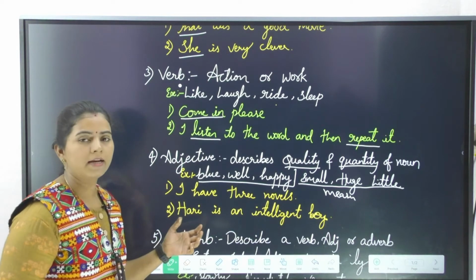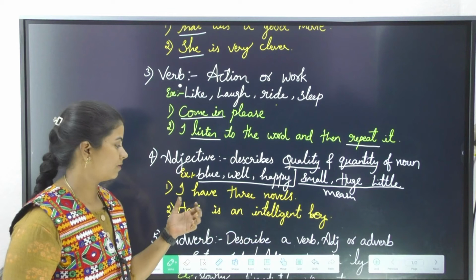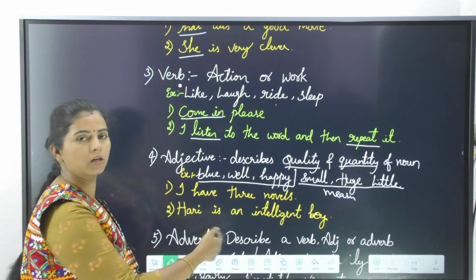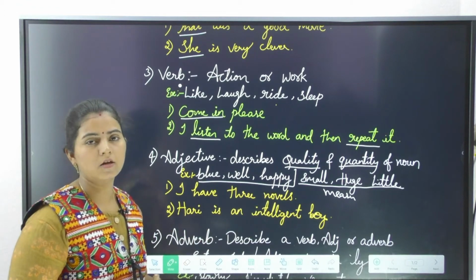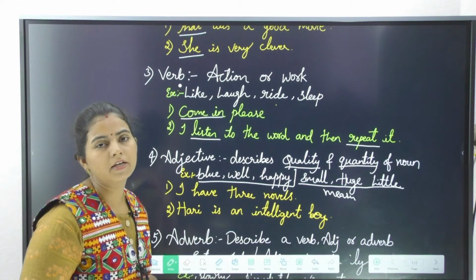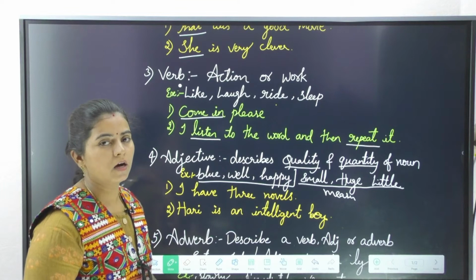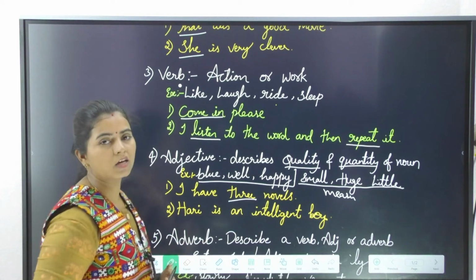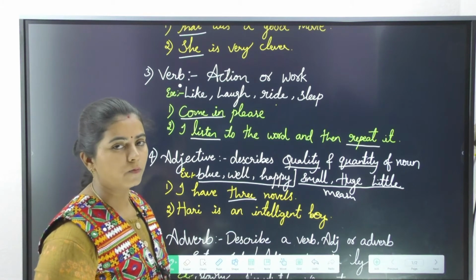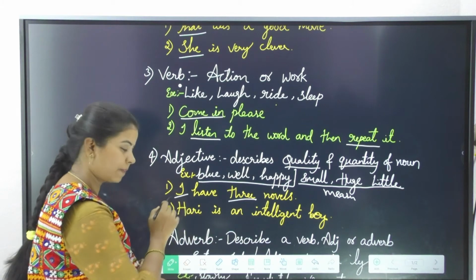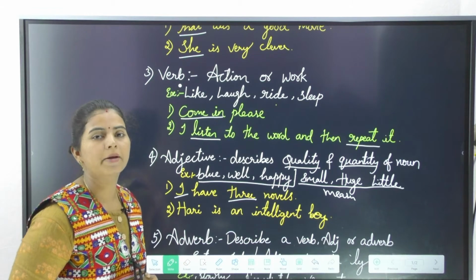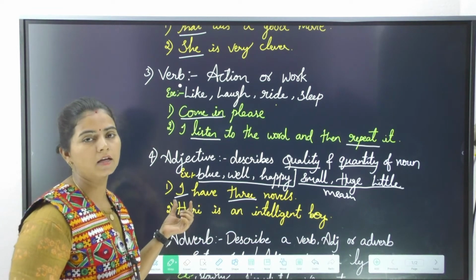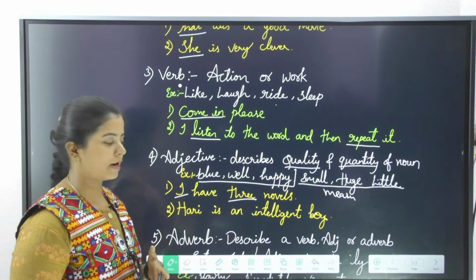Now, let us take an example in a sentence. I have 3 novels. What is the noun here? Novels is a noun. The quantity of the noun is described: how many novels? 3 novels. What is I? I is a pronoun. Instead of my name, I have replaced it with another word, so it's a pronoun.